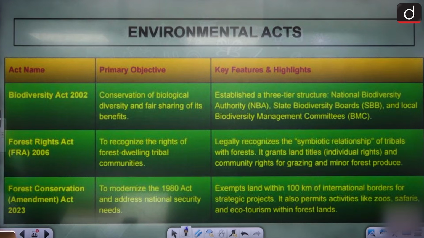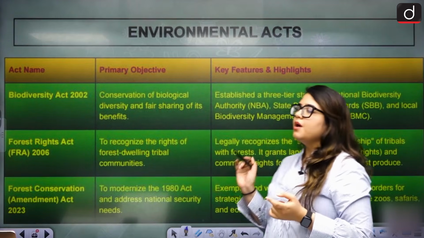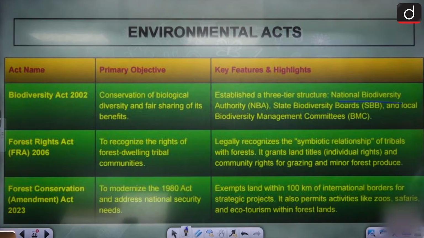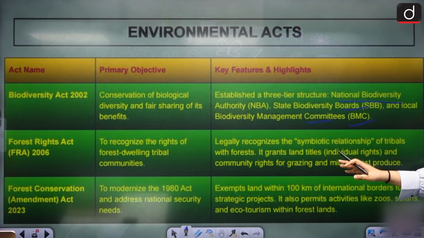Next we have the Biodiversity Act. The primary objective is to conserve biological diversity, as the name suggests. But the most important thing it does is create a 3-tier structure. What is the 3-tier structure here? Number 1 is the NBA, the National Biodiversity Authority. Then we have the State Biodiversity Authority, and then local or basic level biodiversity management committees. All right, this is done through the act.